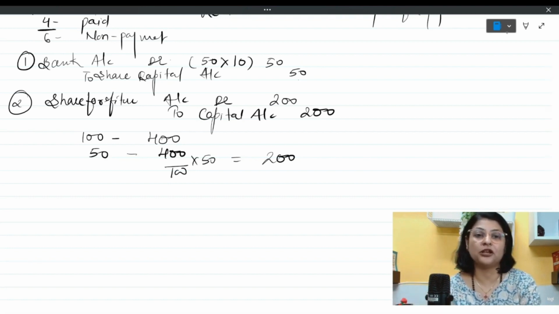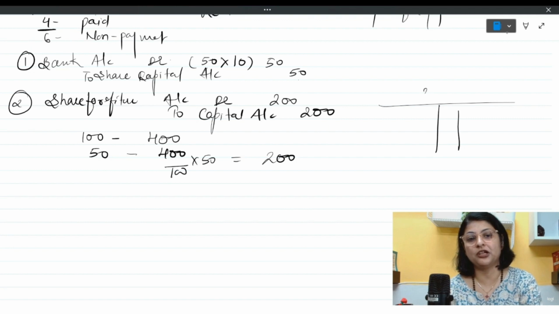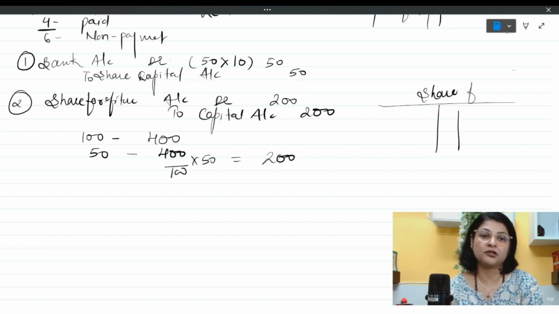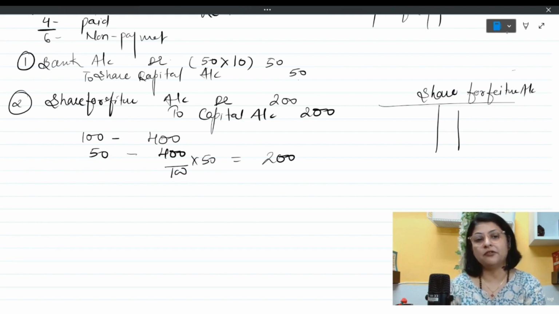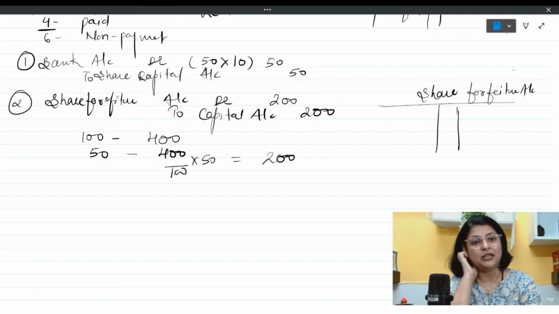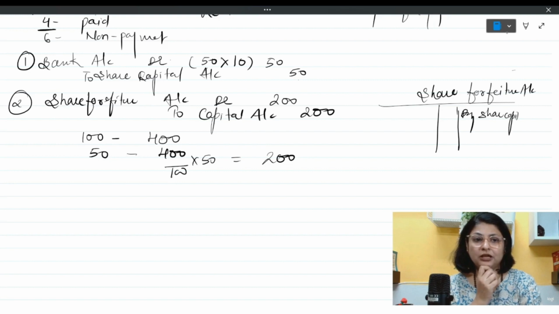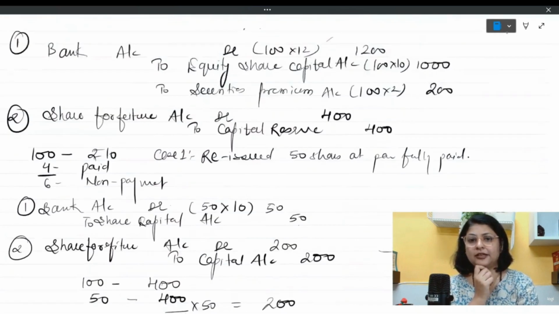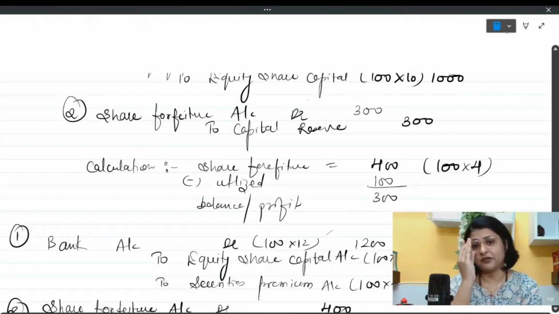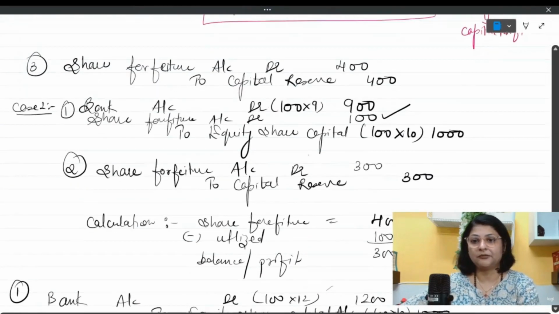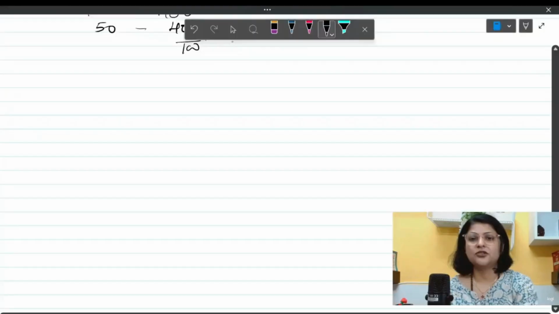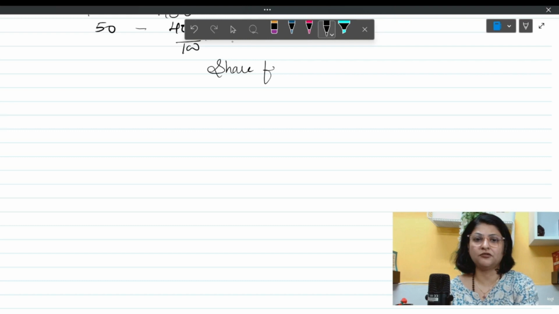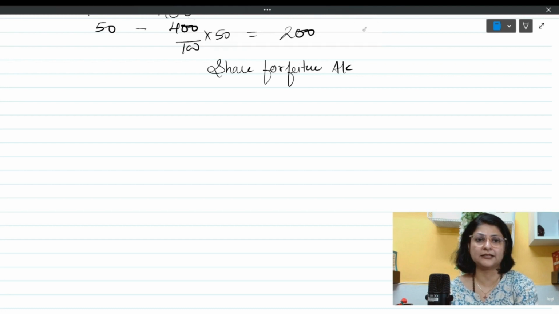So if I teach you the share forfeiture account, how to make the share forfeiture account, because sometimes the ledger accounts are also asked. So the share forfeiture account will look something like this. It will give you clarity. So when we passed the first entry, at that time we had written by share capital. I'll show you the entry also. Why share capital? Look at this entry. Let me take you to the entry first. So let's see how the share forfeiture account will look. It will give you more clarity to understand how share forfeiture balances are transferred here and there.